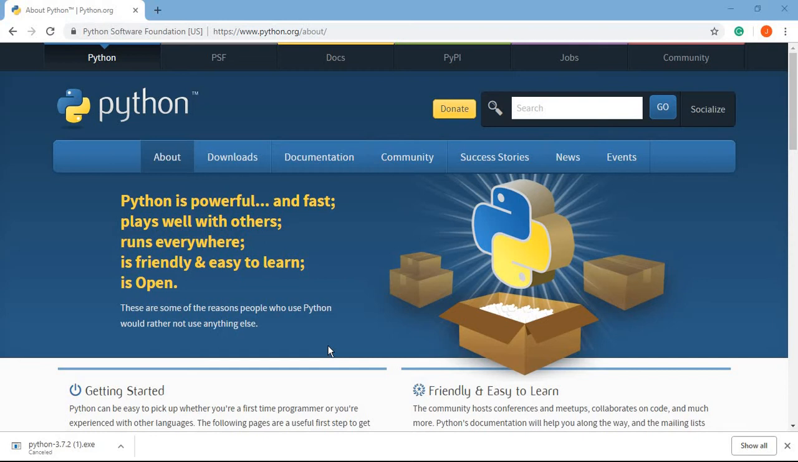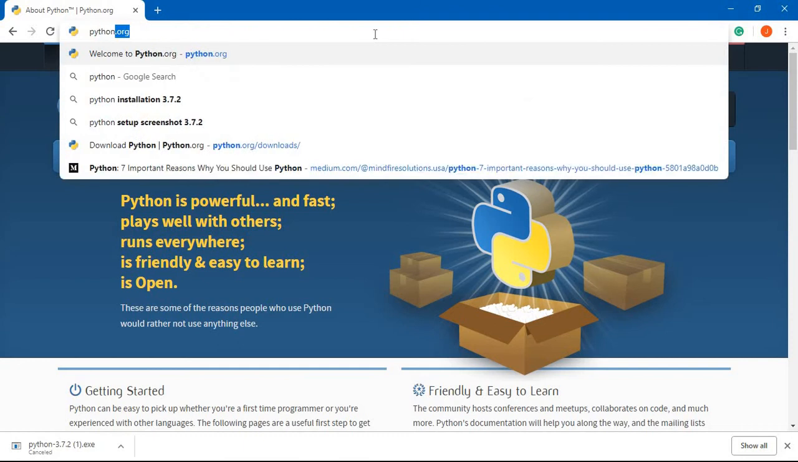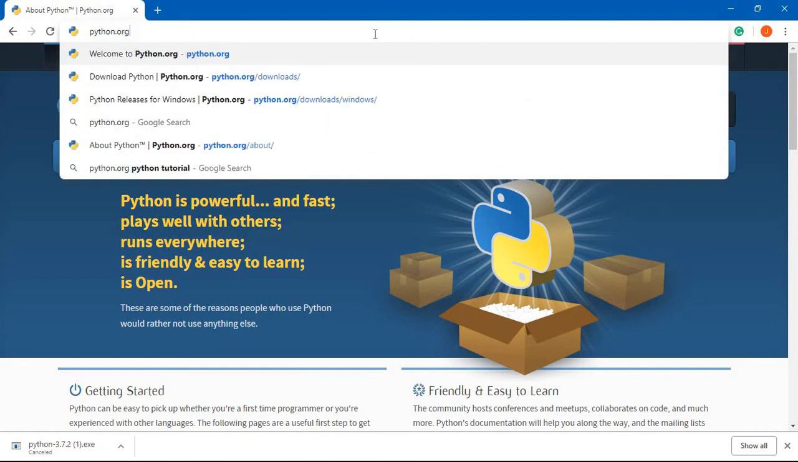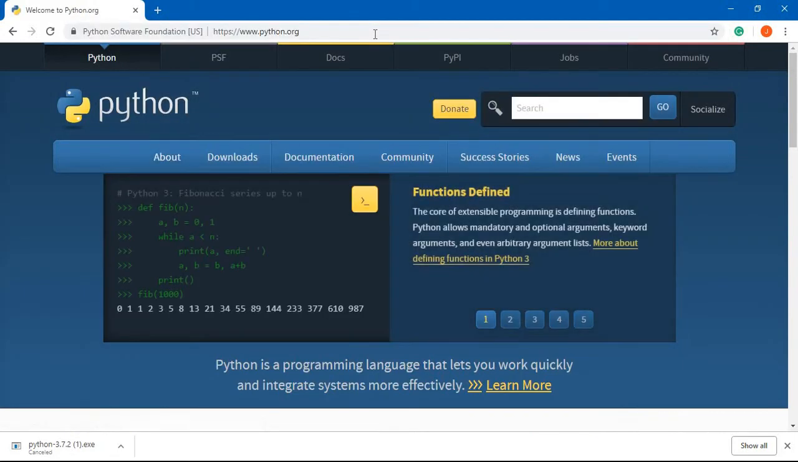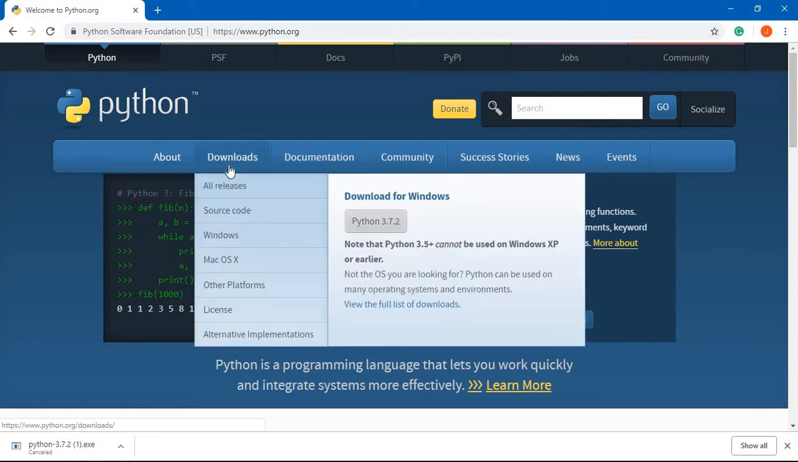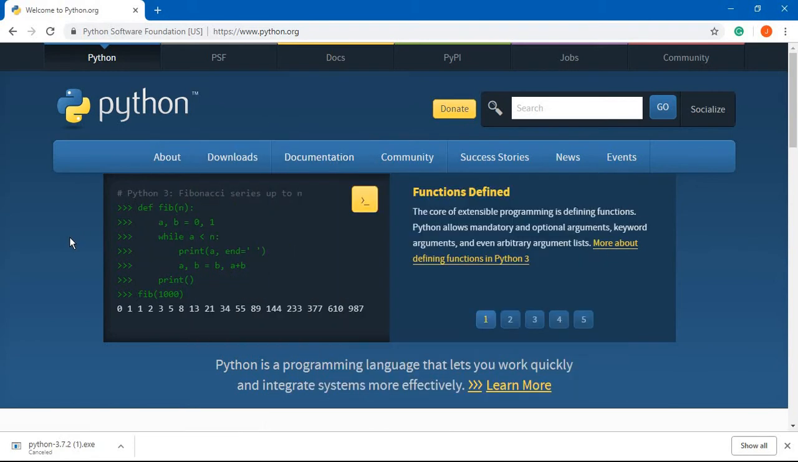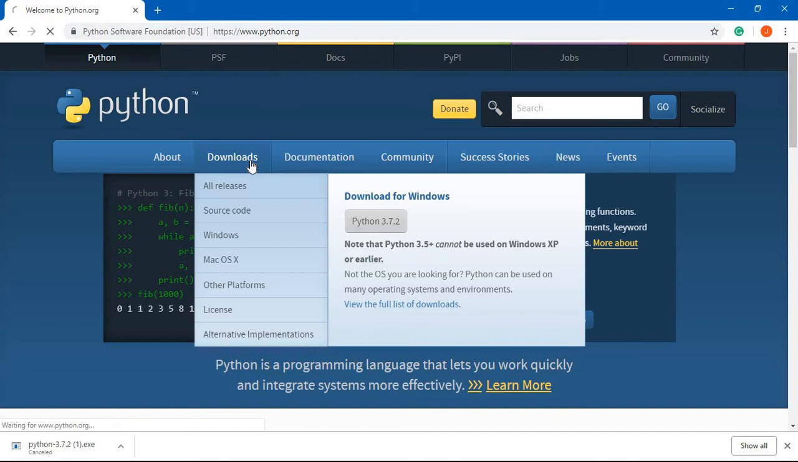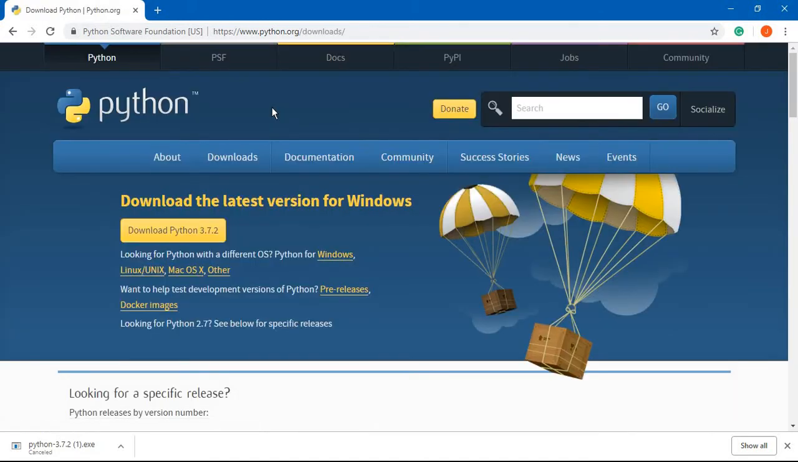For Python to work for you, you need to first download and install Python. For that, open your internet browser, go to the search bar and type python.org. Remember, it is python.org and not python.com. After you hit enter, you will be directed to this website. Here, you will find about, downloads, documentation, etc. tabs. From this, click on the downloads tab. Now you will be redirected to this page and you will see this message: Download the latest version for Windows.